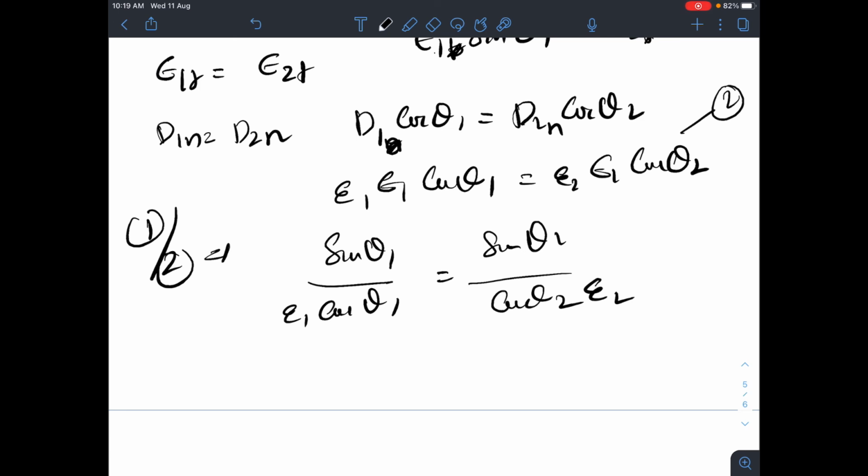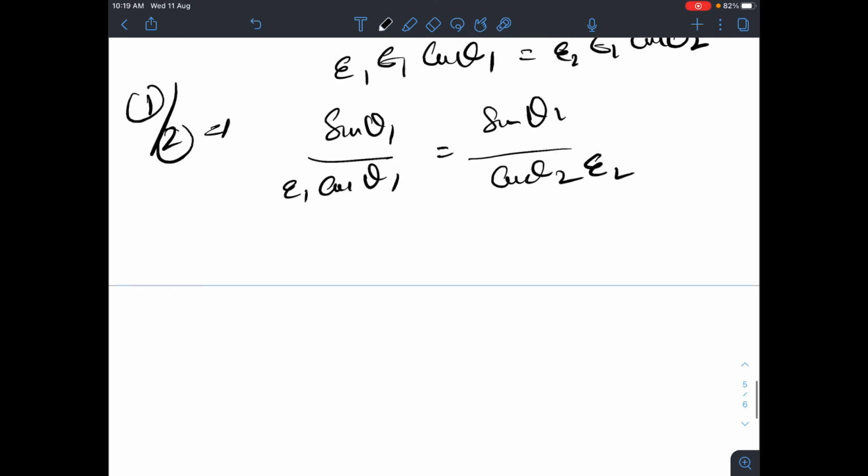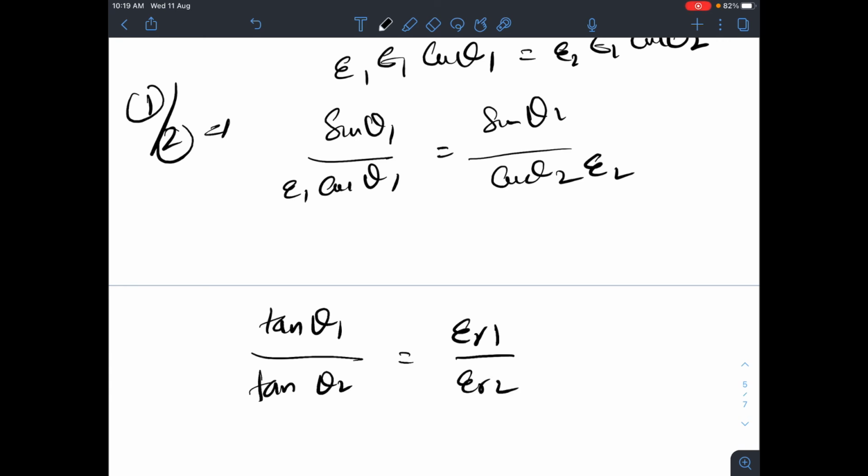If you rearrange, you will understand that tan theta 1 by tan theta 2 will be given by epsilon r1 divided by epsilon r2. Whether you take relative or absolute permittivity does not matter, since it is the ratio.